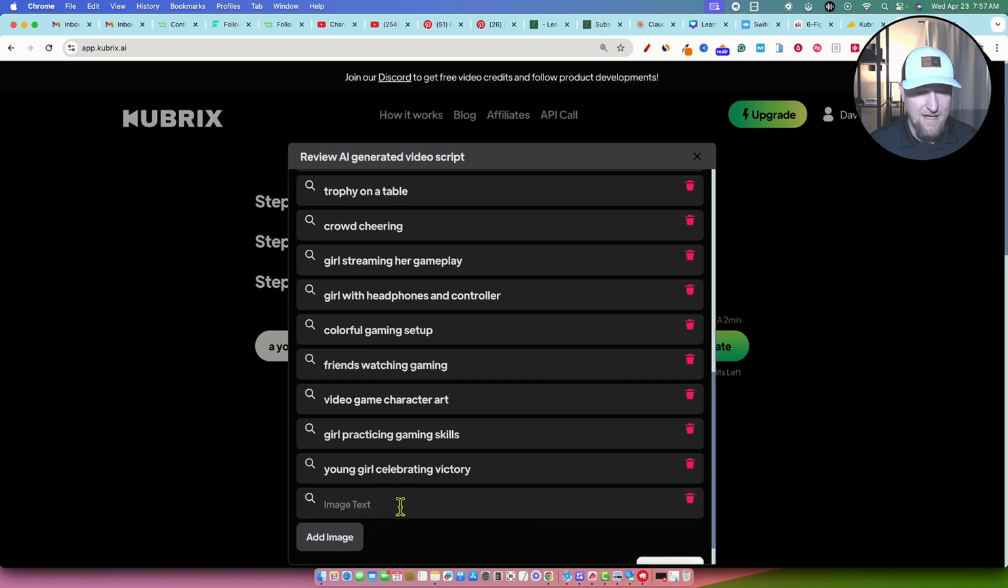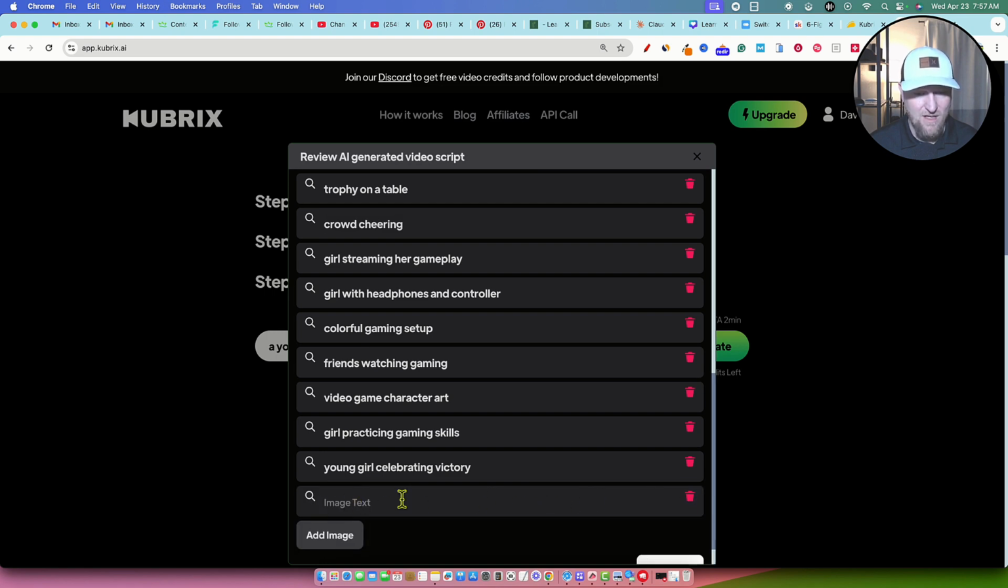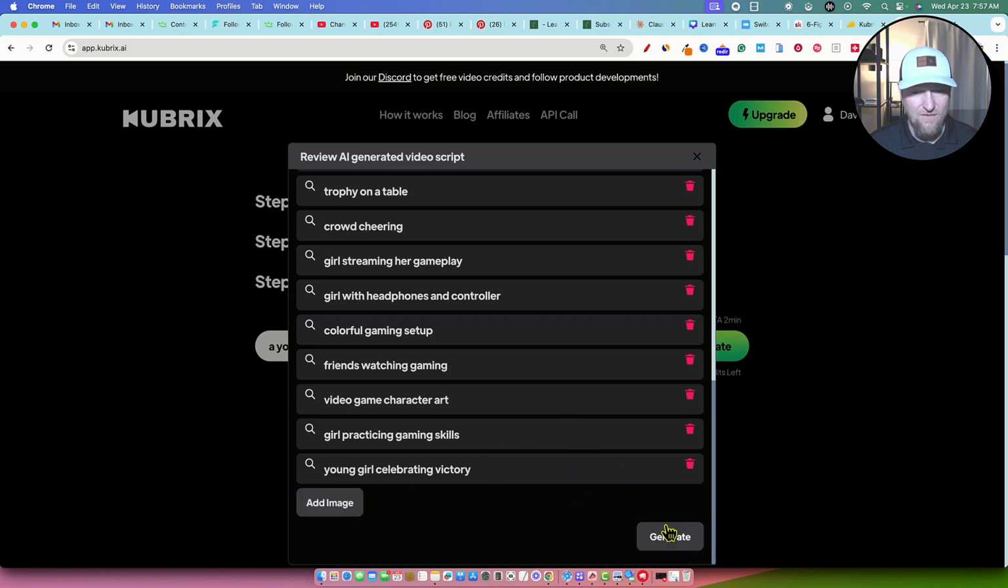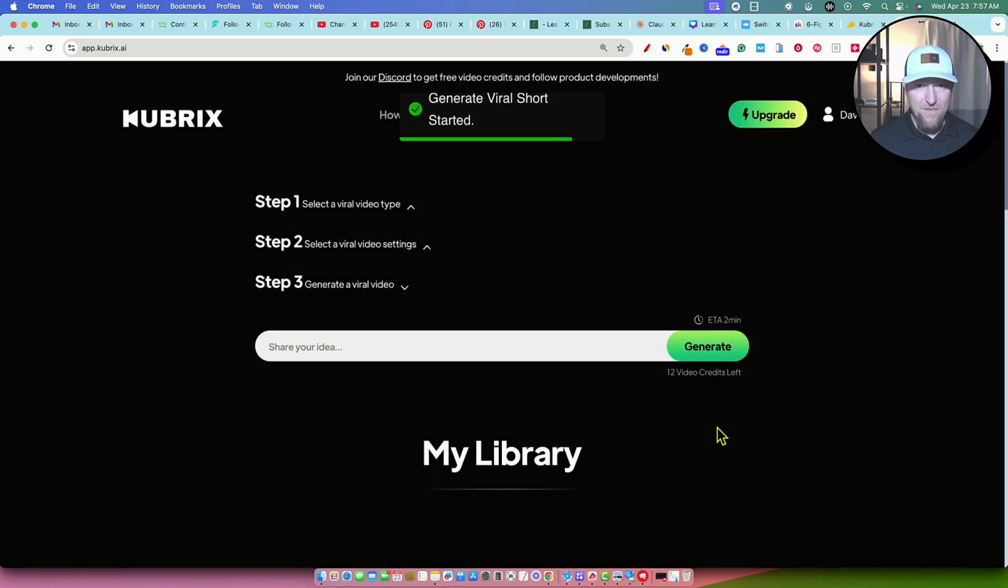Now we can go with add image. All it's going to do is add a text box here that we can put in there, but I'm going to go ahead and leave that. We're going to push the generate button, and the viral short is started. Now it says generate viral short. So this is completely targeted at shorts. I think that they probably should just take off the landscape feature. If you're geared towards viral shorts and vertical videos, and you can't put in more than 1,000 characters in a script, why would you even have landscape?